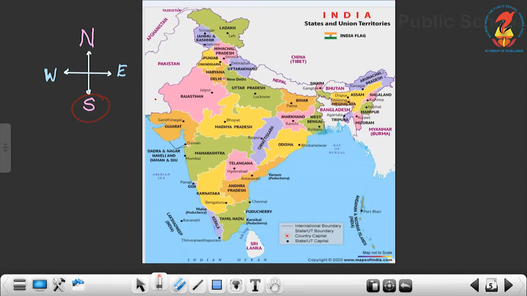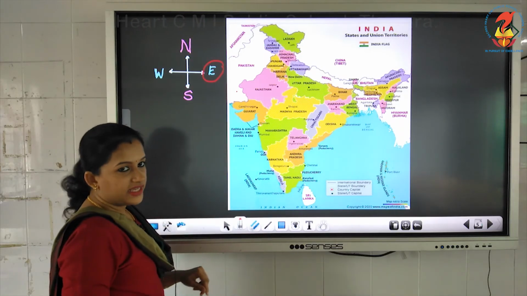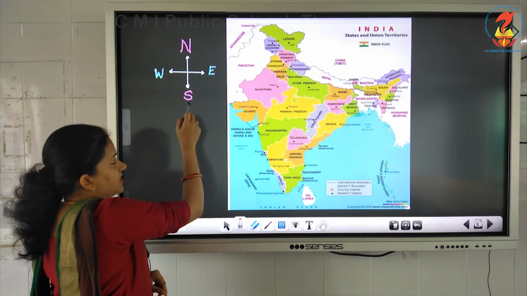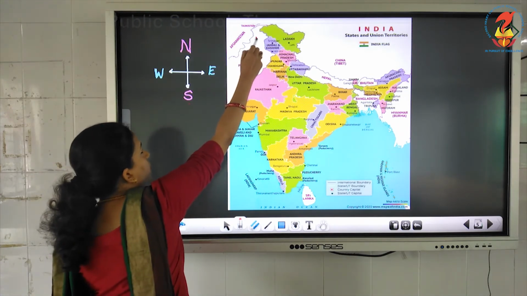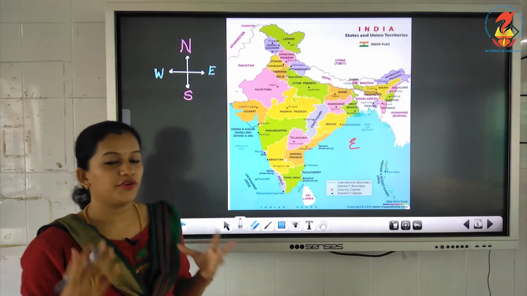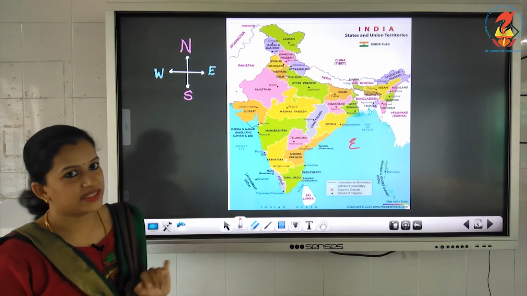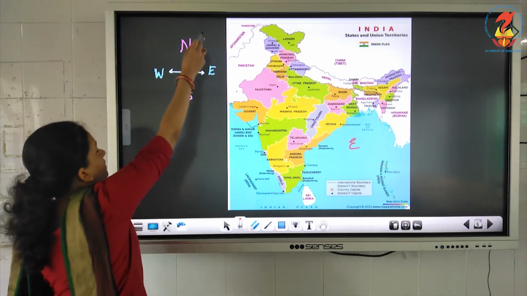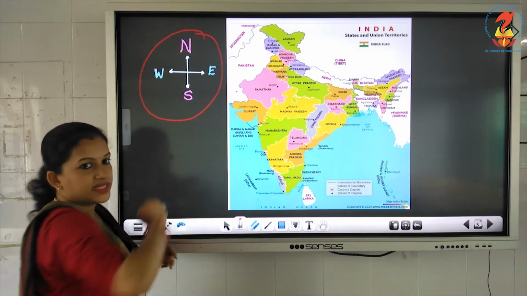And this side is the west. And towards here you can find the east. So there is north, south, that means this is the north, here there is south, here there is west, and here there is east. Okay, those are the directions. According to that, you have to fill the places that are situated over here. Here I have written the direction so that it is clear for you.